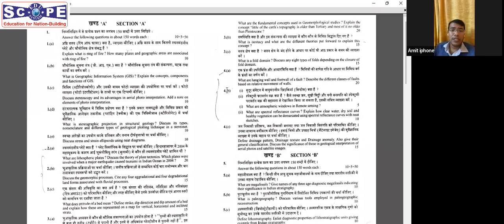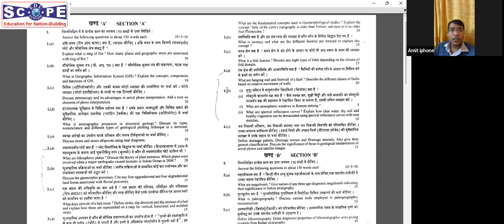So this is the only surprise question, I would say, after stereoscopy in the entire paper. So this 15-marker question is a surprise question. And Jigyasu sir will be telling you in more detail about what exactly fold domain is and what the 8 types of fold depending on the closure of the fold domains are.